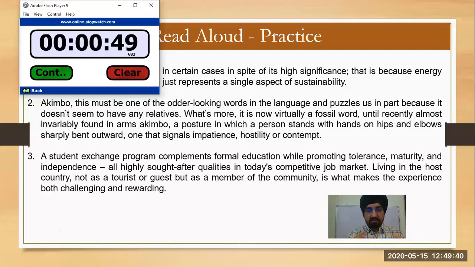The clock is ticking, and you have to finish it, and then immediately move to the next task. So as Ma'am Harpreet spoke, she made a couple of mistakes. Repeatedly she started with 'akimbo is', there is no 'is', there is 'this', and after that there were certain other mistakes as well.